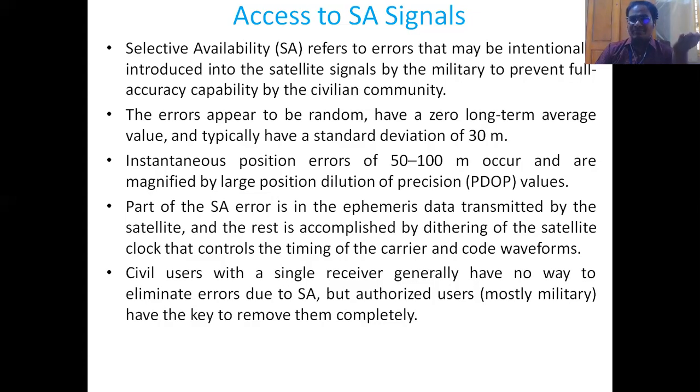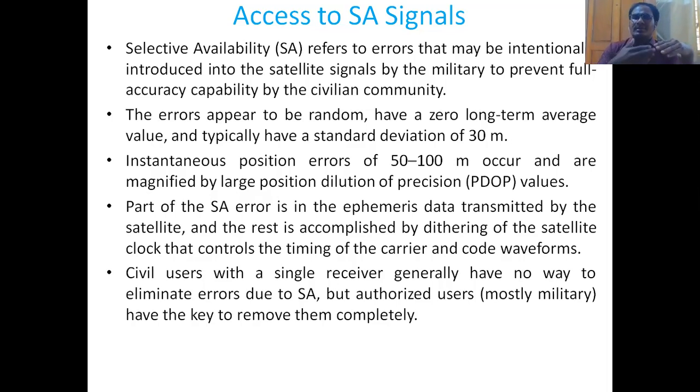And it is magnified by the dilution of precision, that is position dilution of precision. So we have seen the satellite geometry matters more. In yesterday's class we have seen the satellite geometry should be good. If it is not good, then the DOP, that is dilution of precision, will result in erroneous calculations. So this is to be reduced to a great extent. Whenever we are designing a receiver, it should cope with these limitations.